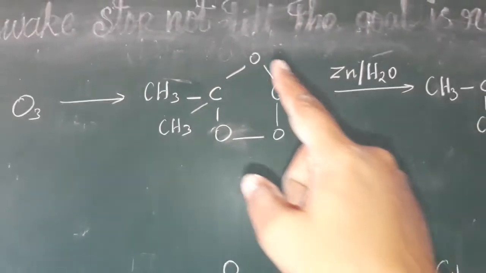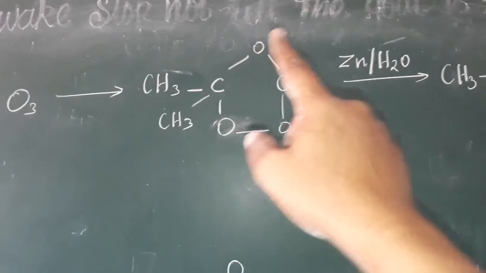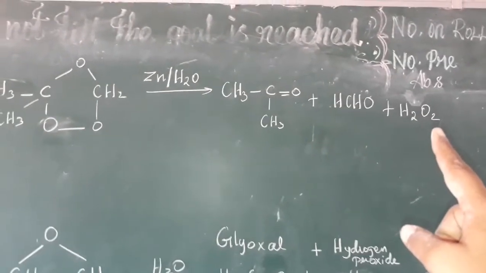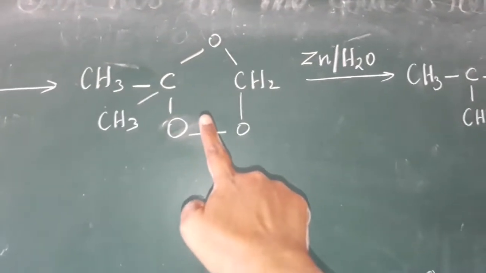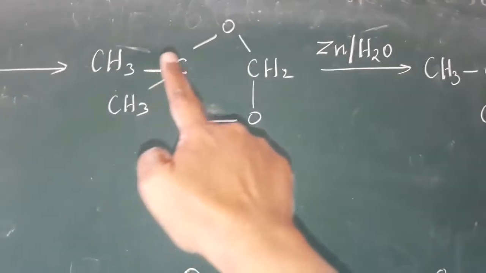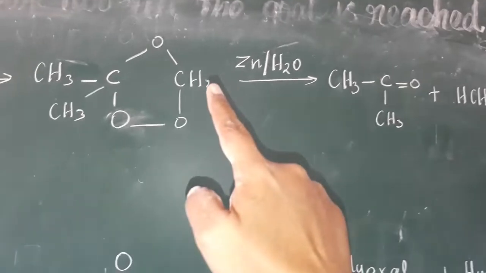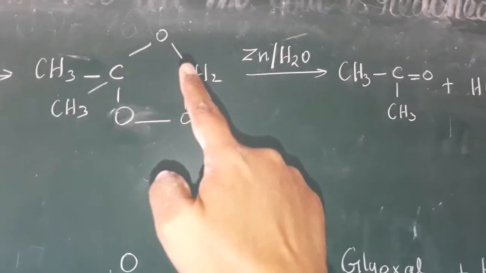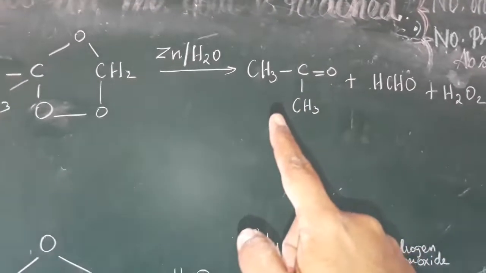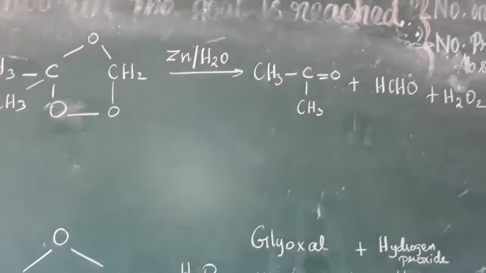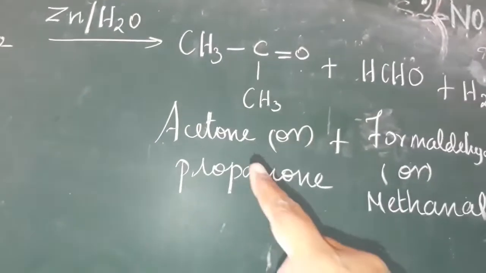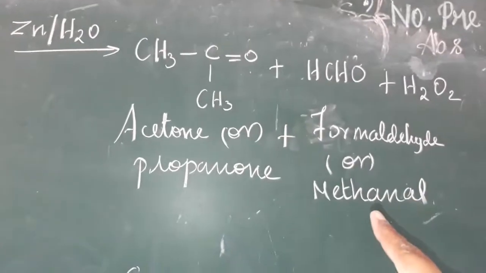Next, zinc and water. If you add, the above oxygen goes to water, we get hydrogen peroxide, H2O2. Next, I am going to cleave this bond. Means we get CH3COCH3, and you put the H in front of the carbon, HCHO. Compound name is acetone or propanone. See the compound name, acetone or propanone. This one formaldehyde or methanal.